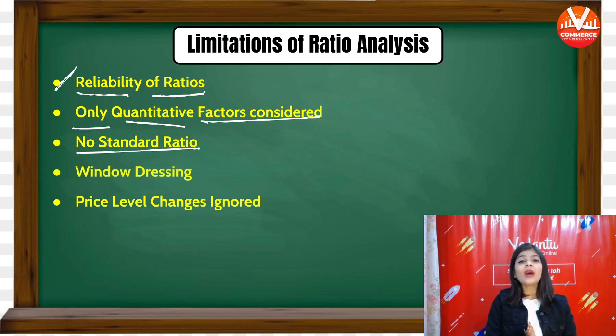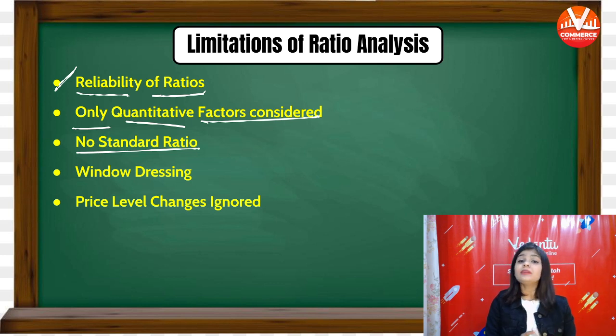And the last one is window dressing. We represent our data in a much better way than they actually are. So we misrepresent our data. We try to show them in a better way to attract investors. So window dressing. These are same as per the limitation of financial statement analysis.